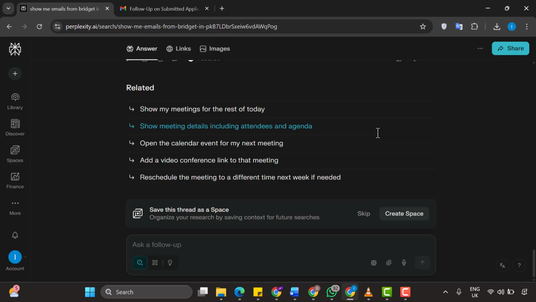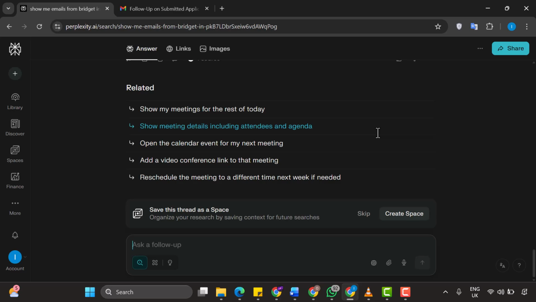For email composition, always provide as much context as possible to help Perplexity understand what kind of email you want to create. Always review emails before sending them. This is crucial. Even though the AI is very good, you should always read through what it's written to make sure it accurately represents what you want to say. You can iterate and refine the emails if needed. If the first draft isn't quite right, just ask Perplexity to adjust it. You can also specify formatting requirements, like write an email with 3 bullet points highlighting our key benefits.